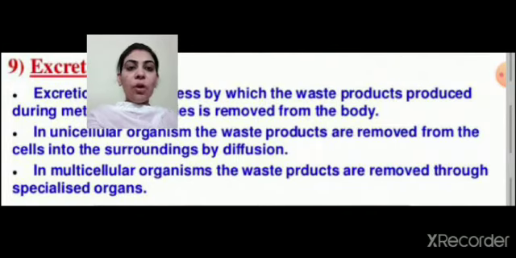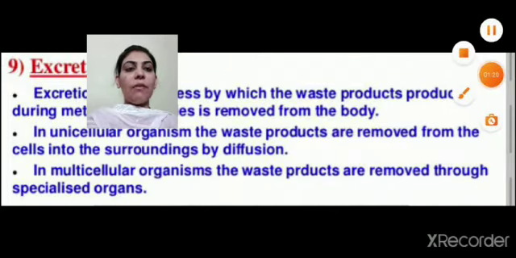This process of excreting the waste product from the body is called excretion. In unicellular organisms, this process of excretion occurs with the help of diffusion. यूनिसेल्यूलर ऑर्गेनिज्म में ये एक्सक्रीशन की प्रोसेस डिफ्यूज़न की प्रोसेस से हो रही है. And in multicellular organisms, for removing the waste product out from their body, they have some special organs for removing the waste from their body.